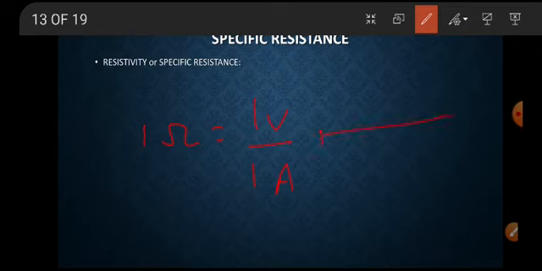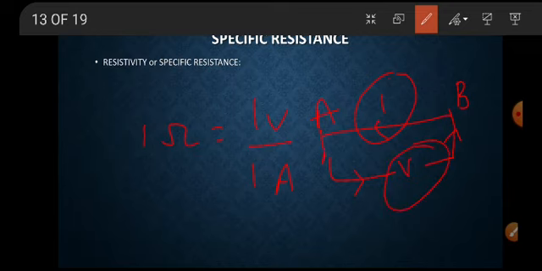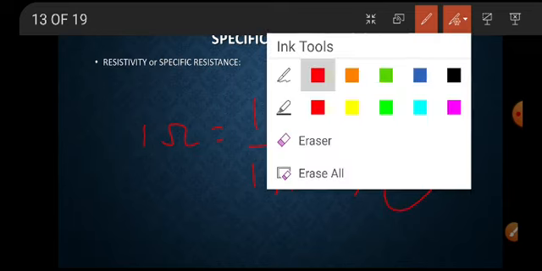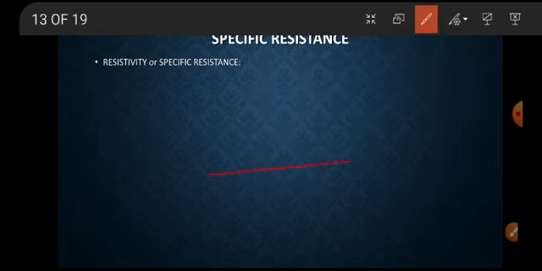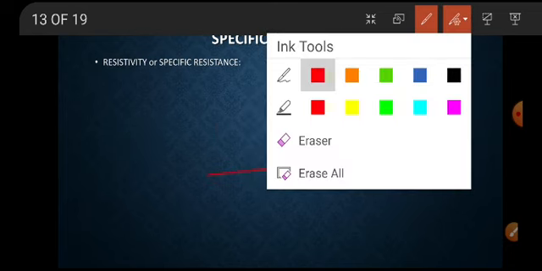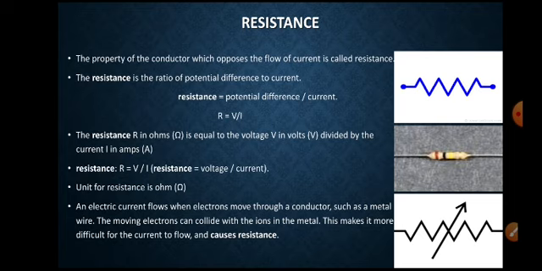For example, this is a conducting wire. A and B are the two ends. The potential difference is V between these two ends. The current passing through this wire is I. If 1 ampere current is passing when 1 volt is applied, then the resistance offered by this wire is called 1 ohm.